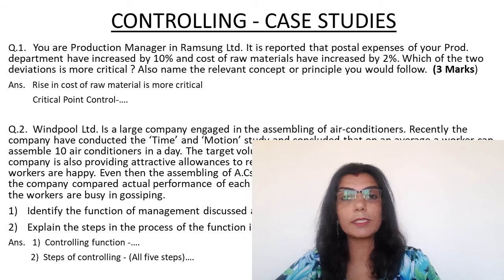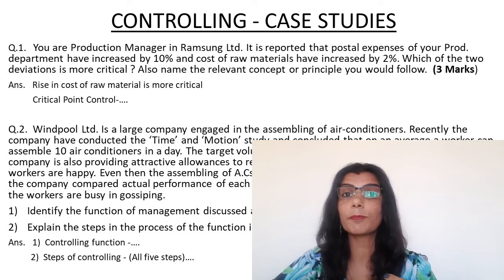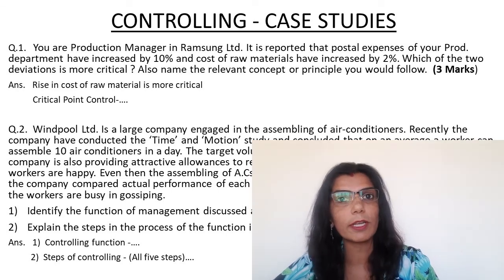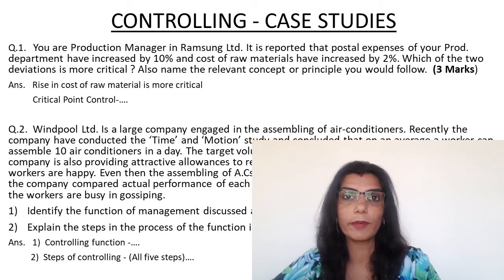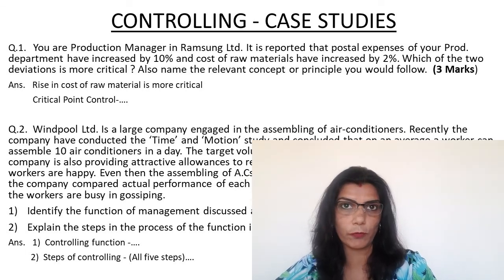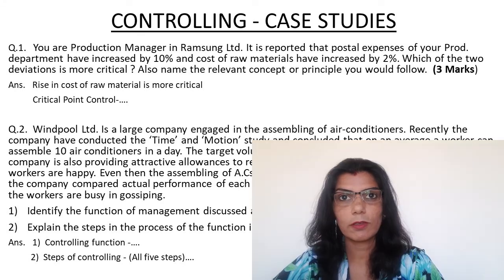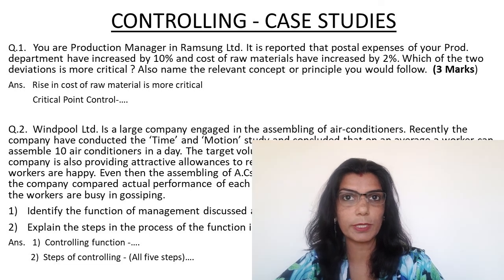Because postal expenses is an expense which is paid once in a while. But raw materials production department को every day चाहिए. So increase in cost of raw material is more critical to the success of your department or to the operation of your department, right? So increase in cost of raw material is more critical to your department.